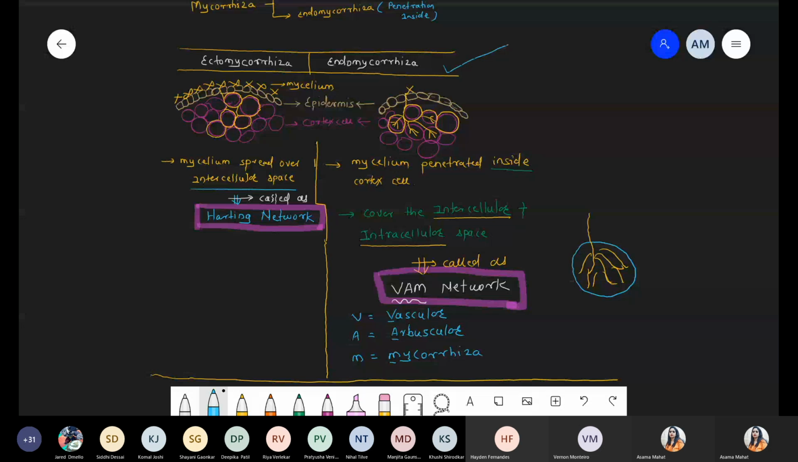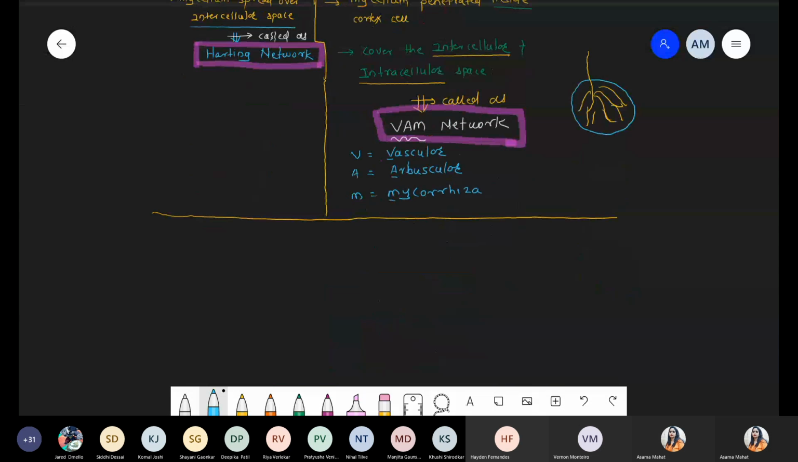Endomycorrhizal is the better technique, because as compared to ectomycorrhiza, in case of endomycorrhiza we directly release the nutrient, we directly provide the phosphate inside the cell. In ectomycorrhiza, whatever nutrient the mycelium absorbed, it just releases outside the cell. Now the cortex cell can absorb it through the transporter. But in endomycorrhiza, phosphate is provided directly inside the cell. So which one is better? Endomycorrhiza.